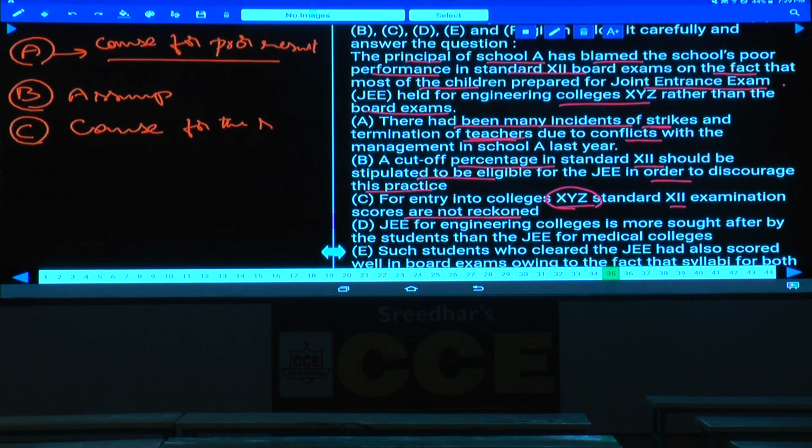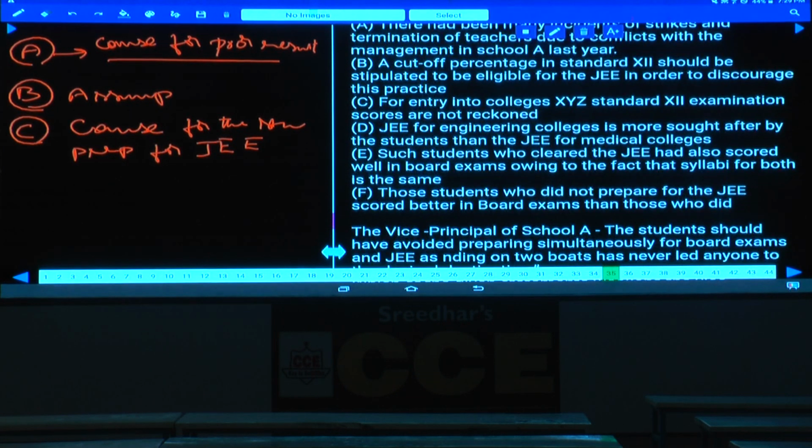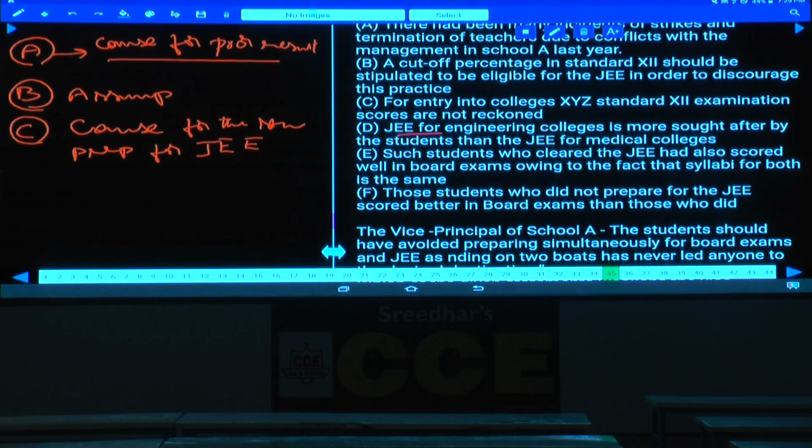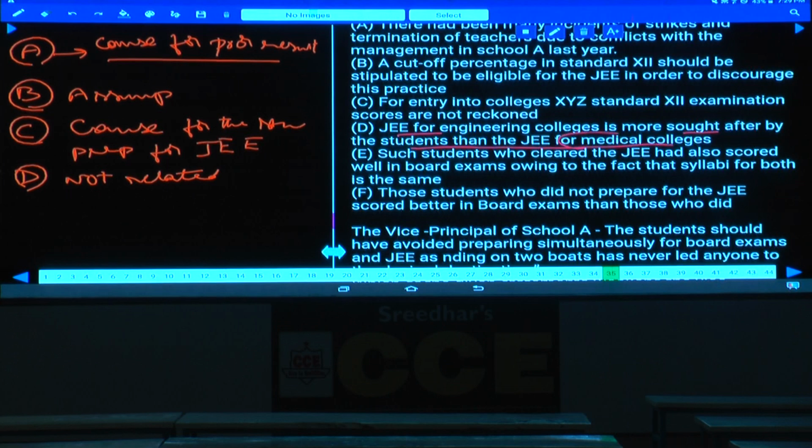Cause for the students why they are preparing for JEE examination. Though we are having two different causes, one is the cause for poor result and the next one we are discussing about why the students are preparing. This is the cause. The next one, D: JEE for engineering college is more sought after by the students than JEE for medical. Is there any comparison between these two? No, hence D is not related at all, because it is based on a comparison. Nothing has been specified about the medical colleges.